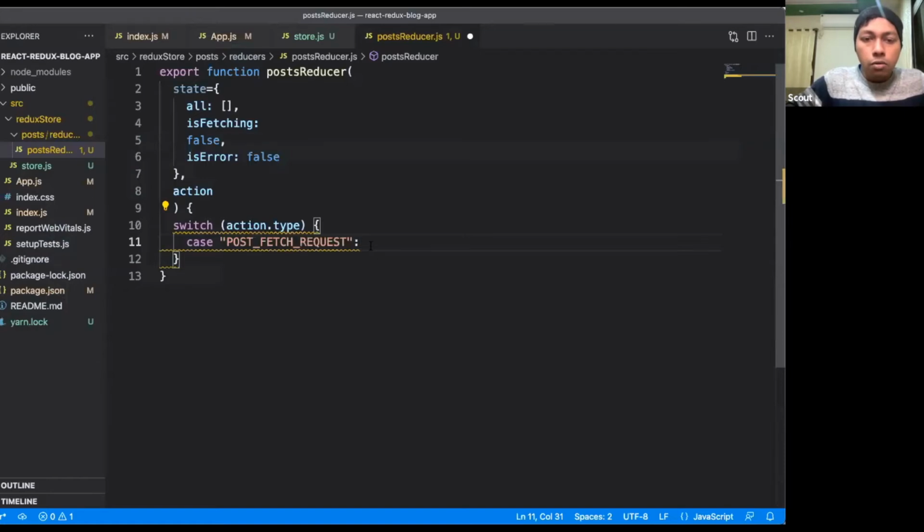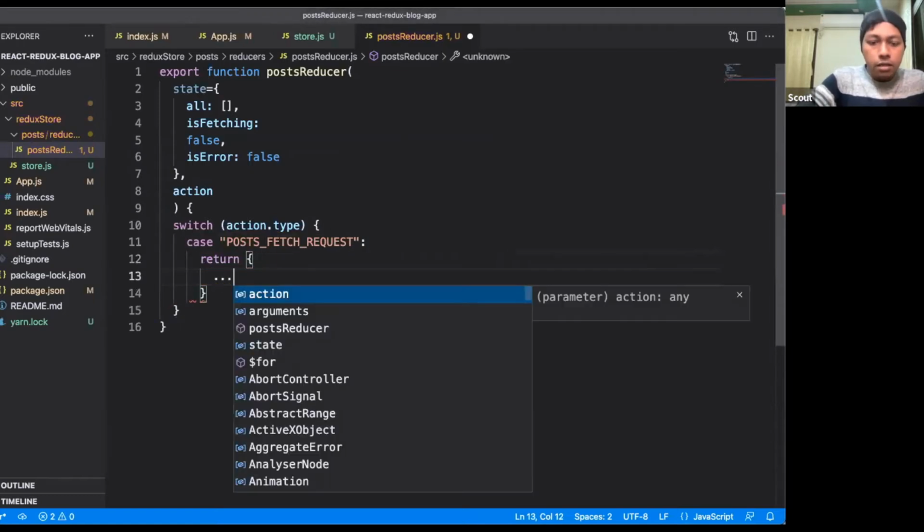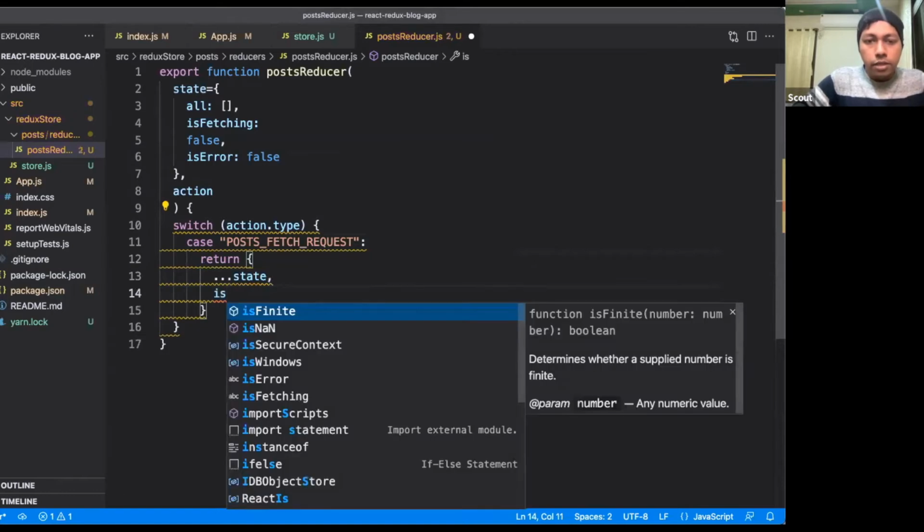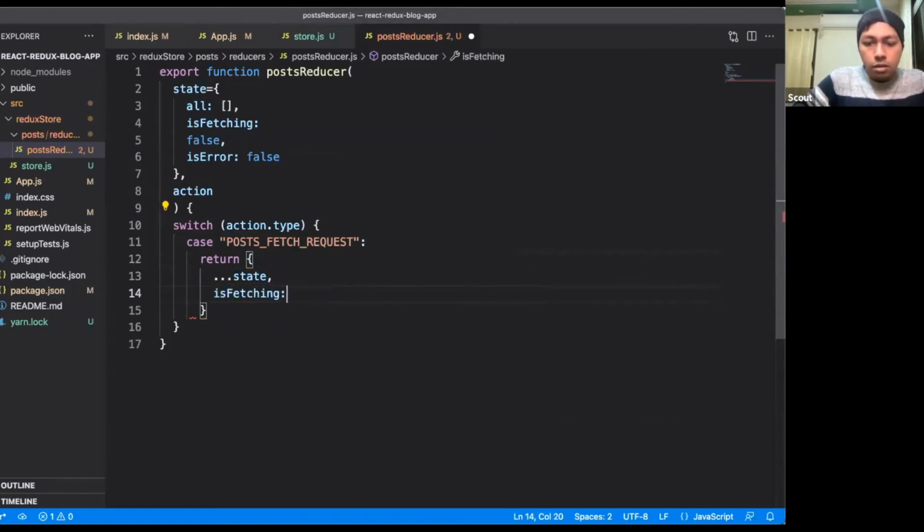Just for the time being, I'm showing you one action type called post fetch request. I'm fetching multiple posts together. Inside that, I have to return something. Here I'm returning state and is fetching set to true.